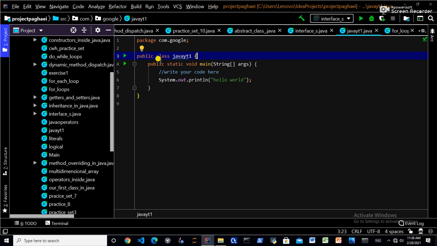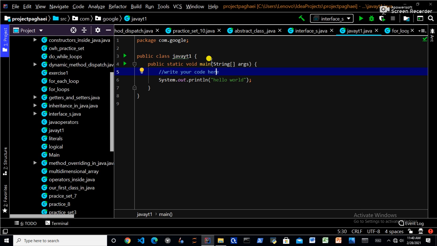Similarly here, public class Java YT1. This is the name of our class. Classes consist of functions, and the function is written here: public static void main. Main is the function name. The question arises, why is main already written here? Because it is a name, I could write anything. But main is the default Java function name. The word main is given by Java by default, so we have to use this.